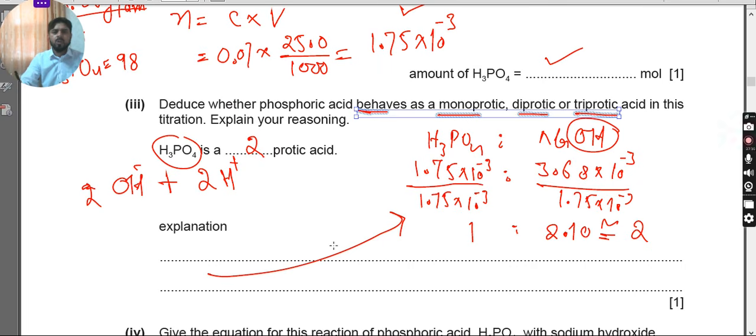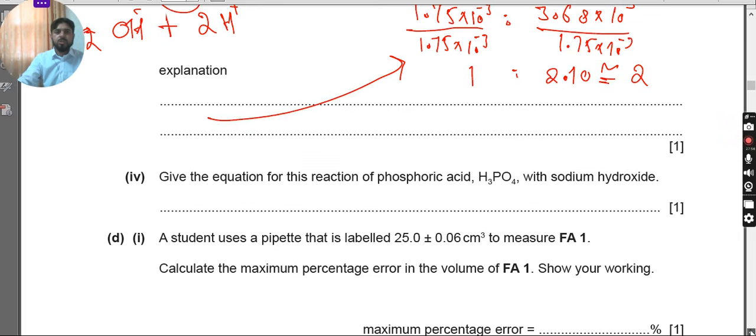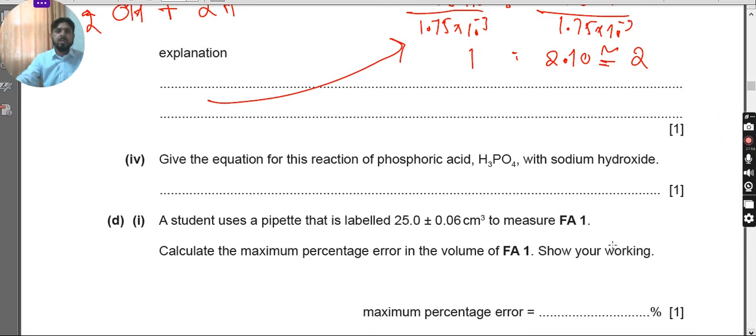Now just write one sentence: as the ratio of phosphoric acid to sodium hydroxide is 1:2, this indicates that the 2 protons of the acid are reacting with 2 moles of the hydroxide. Understood? So this should be the explanation, or this working should be considered as the explanation of this answer. Hopefully you understand. Now proceeding towards the next part, he says to give the equation for this reaction.